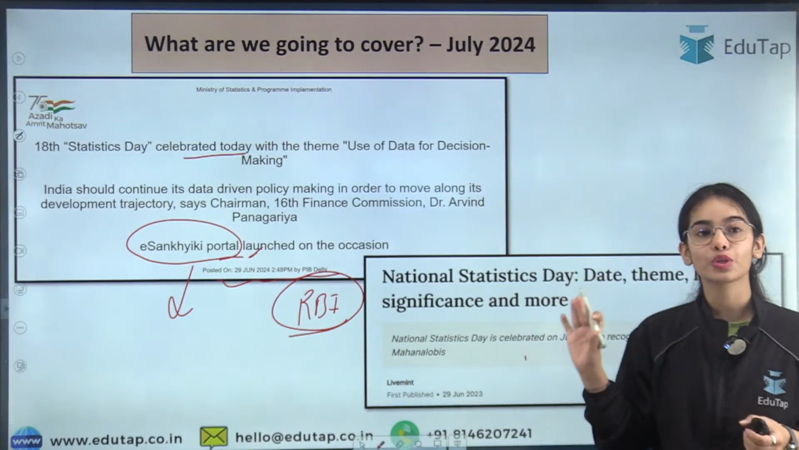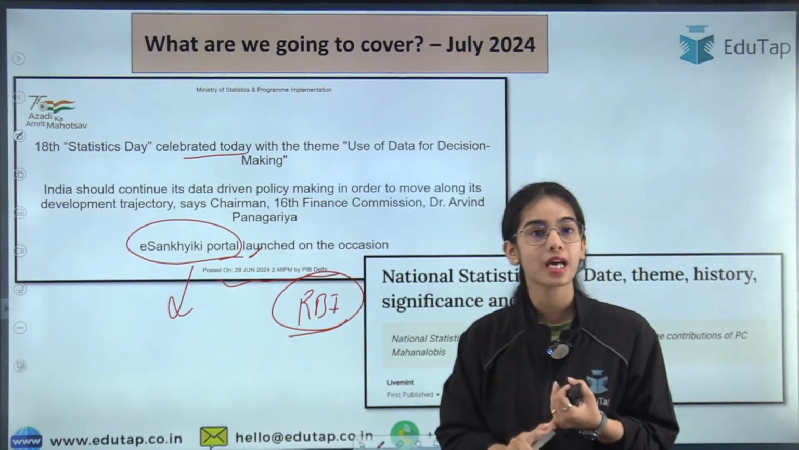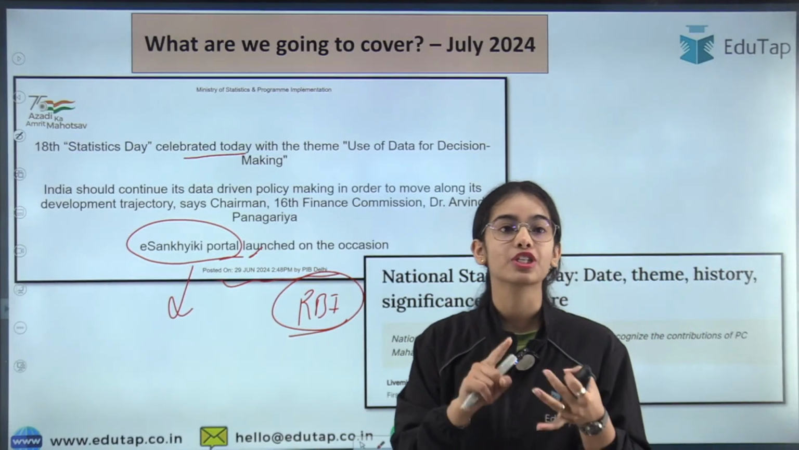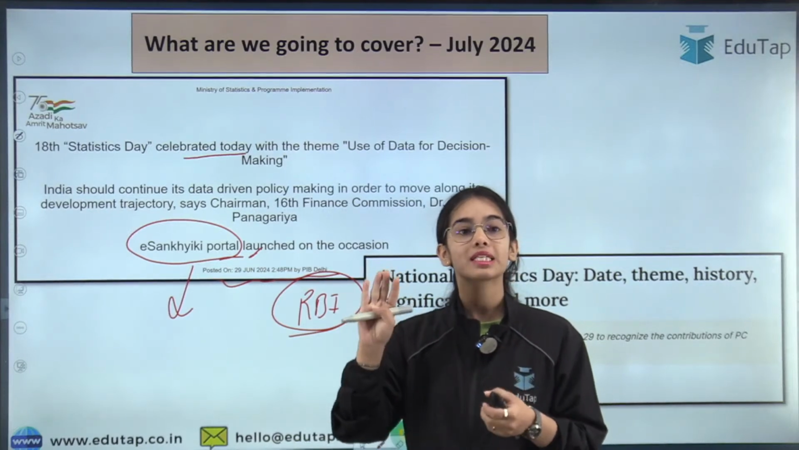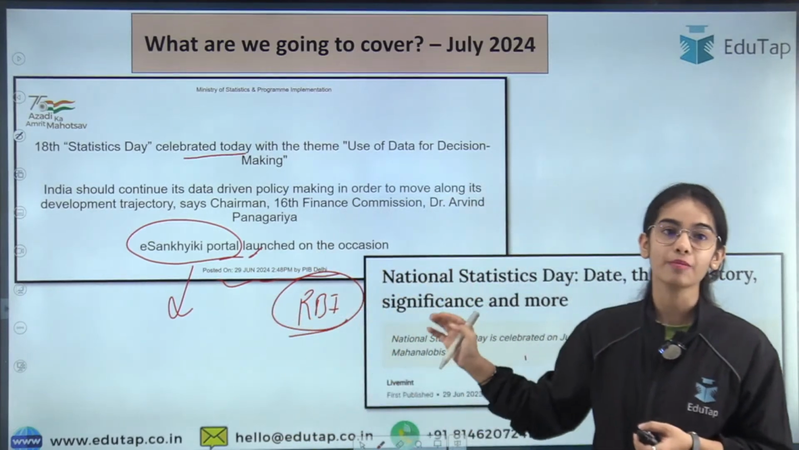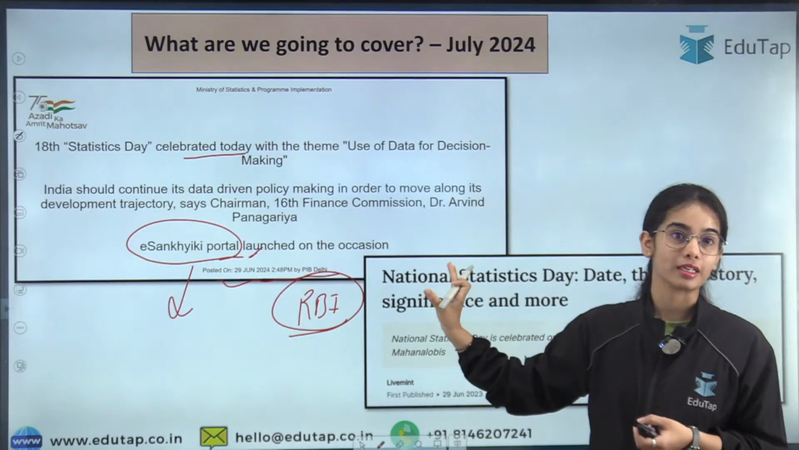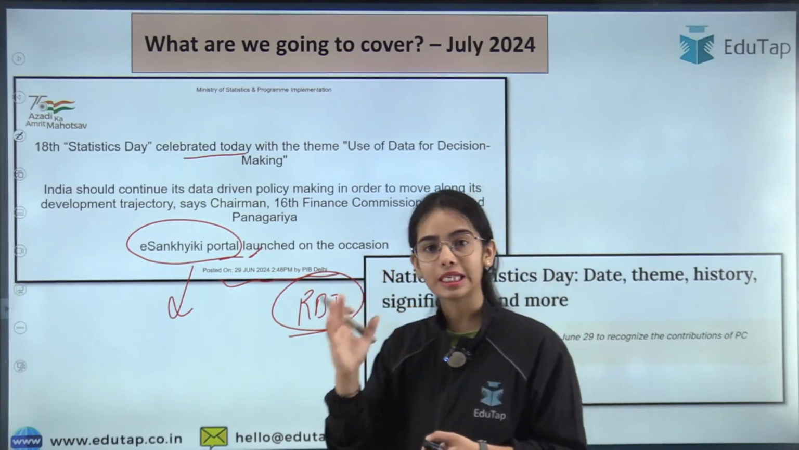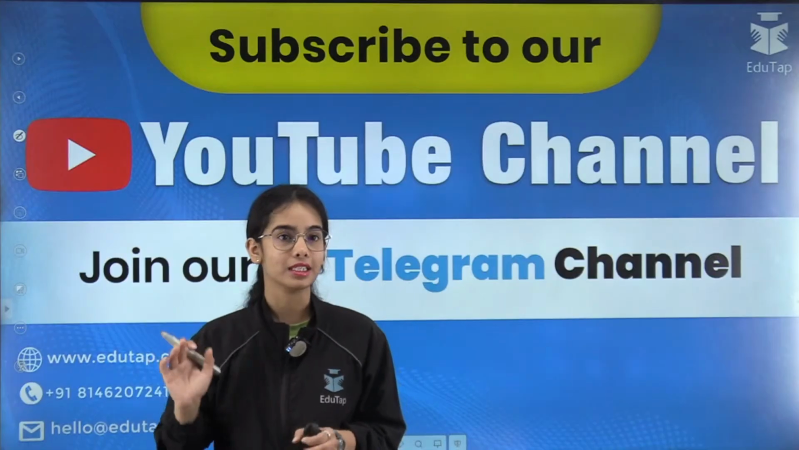Today's session is going to be important for the RBI Grade B examination, the SEBI Grade A examination and the NABARD Grade A examination, because direct objective questions can come from this news article. Okay, so we are going to have a detailed analysis and an in-depth understanding.